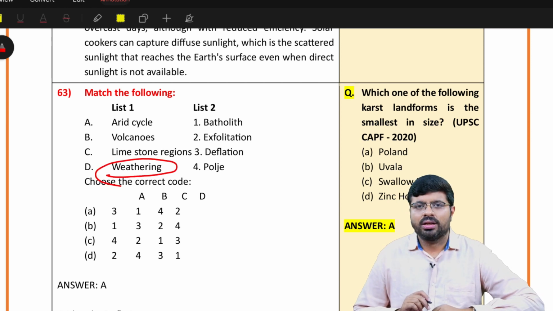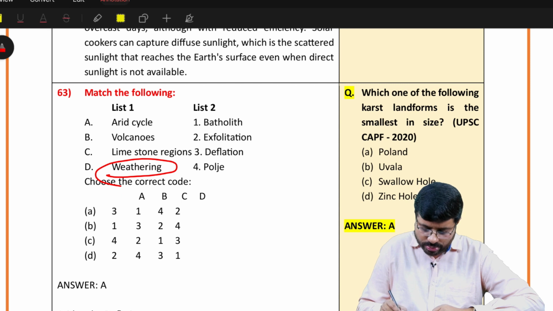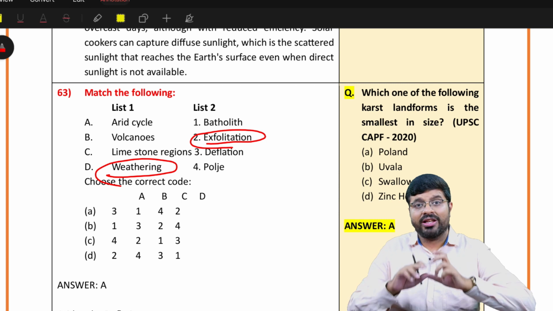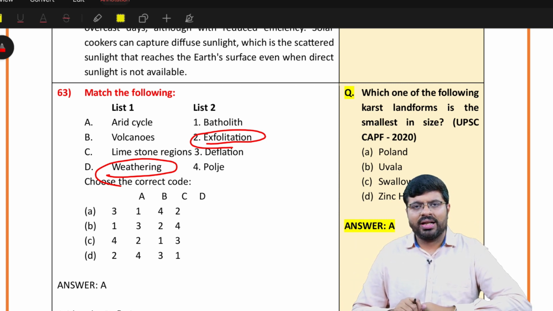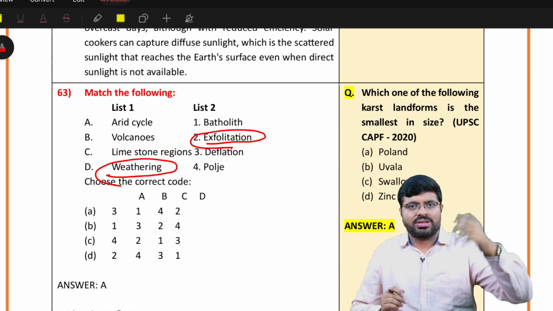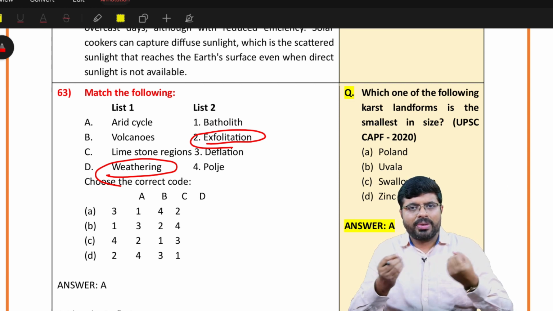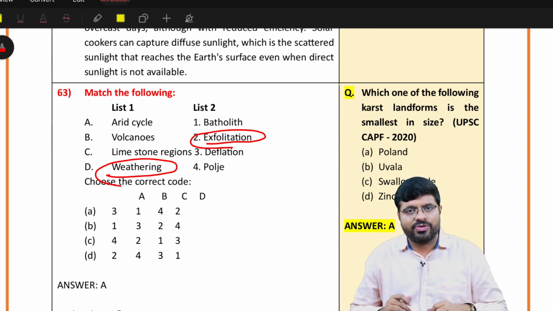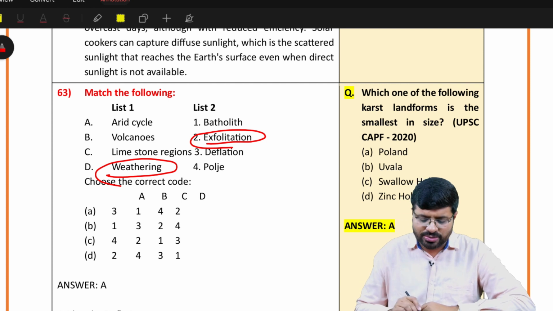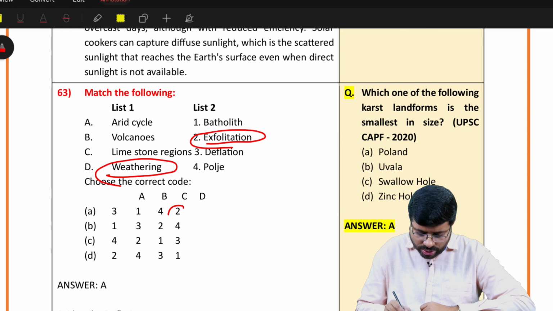Breaking down of material. Because of weathering, breaking down of material, you know that one form of weathering is exfoliation. Say the things which you find in Telangana, exfoliation, onion peeling weathering. What is that? There is more heat. The first layers of the rock exposed to the sun slowly start breaking layer-wise. That is called exfoliation. That is nothing but weathering, breaking down of the material. So weathering, exfoliation, if you have known that D2, the only option where there is D2 is statement A.